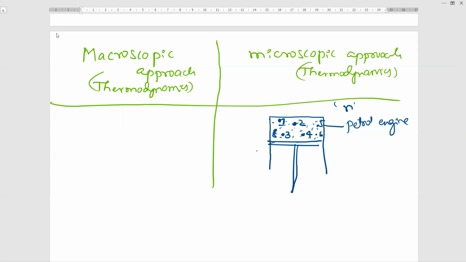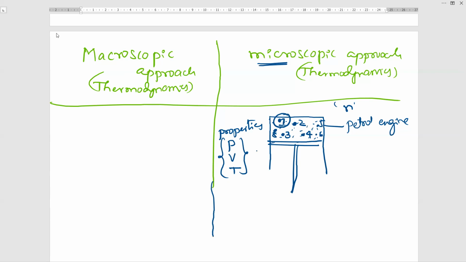Okay. In the microscopic approach, what is the microscopic approach? The microscopic approach of thermodynamics deals with the study of properties of individual molecules. I'm using the word properties. What properties? Pressure, volume, temperature. These three are the measures.